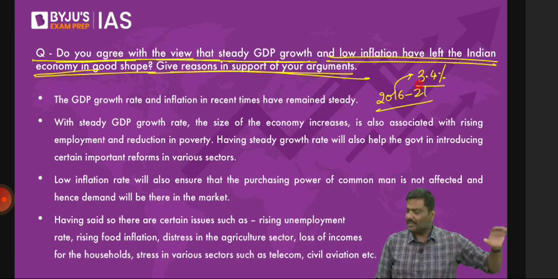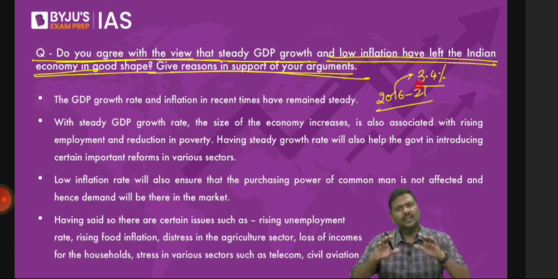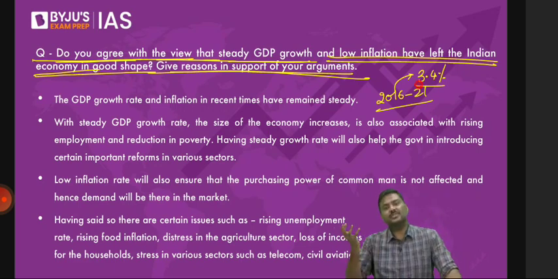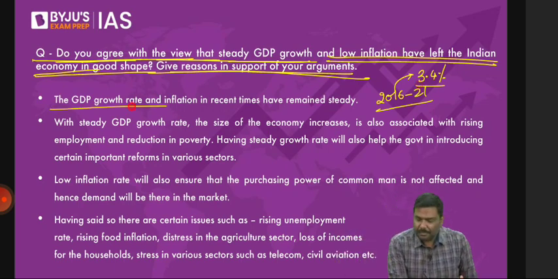It's been around 3.4%. But if you remove the impact of the pandemic, even the GDP growth rate is not bad for India. It's not at all bad. It's good only, considering we are a developing country. But now the question is, having a stable growth rate as well as stable inflation, has it helped the Indian economy? Right? What is the situation of the Indian economy? You're supposed to write. So three parts to the question. That is basically the inflation as well as GDP.